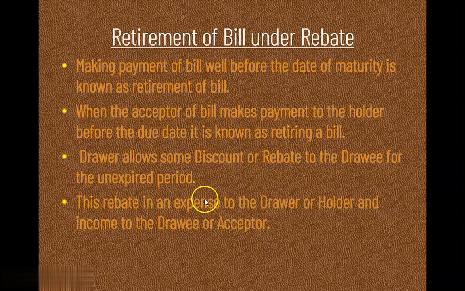This rebate is an expense to the drawer or holder and income to the drawee or acceptor. Here we have to remember this, because whenever the drawer is going to give the discount, as per the drawer's point of view it is an expense and as per the drawee's point of view it is income, right? So now let us see the journal entry based on this.